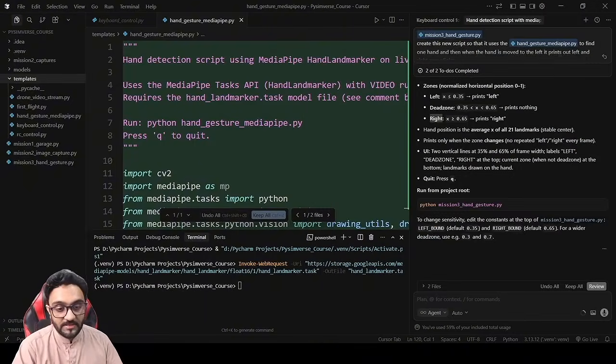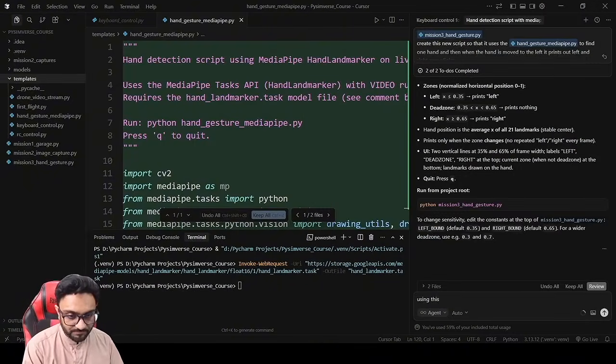So now we can tell it to add more features. Using this, now we need to move the drone left and right based on this hand gesture.